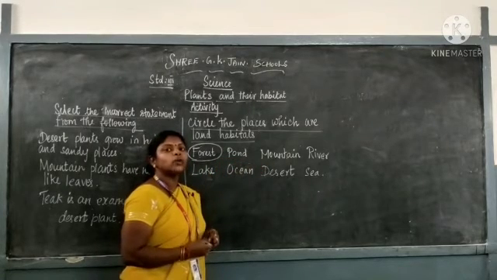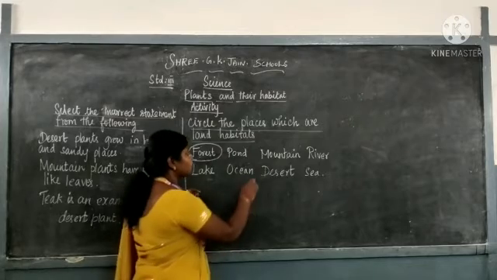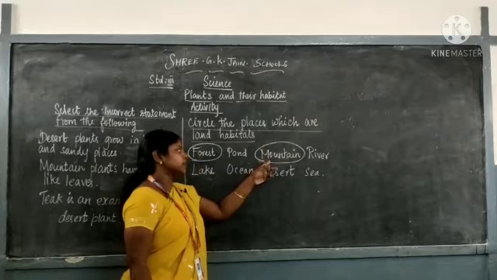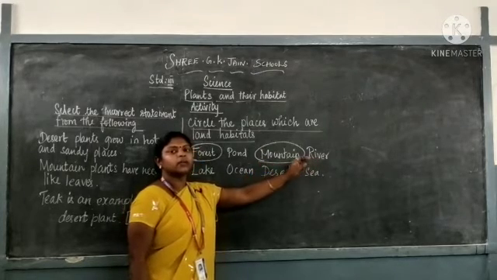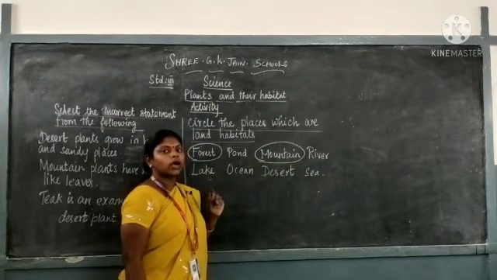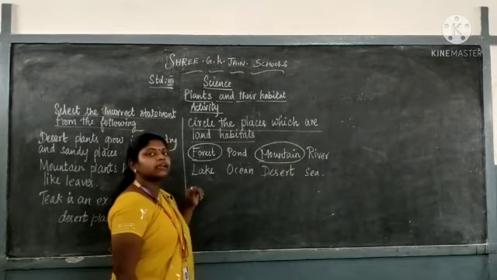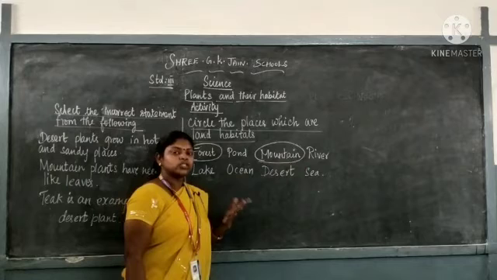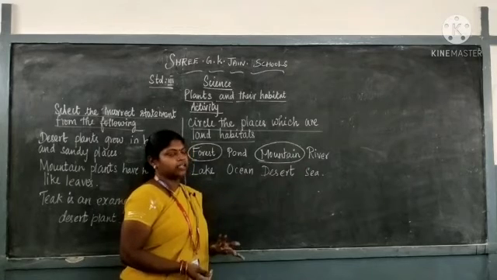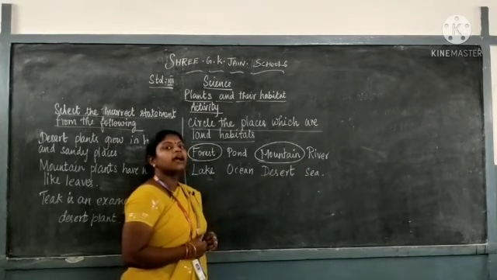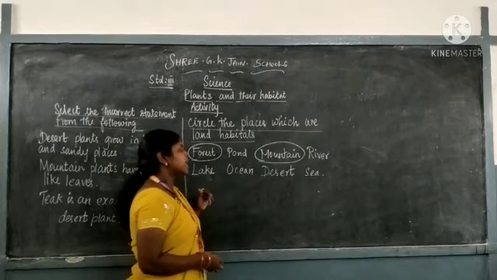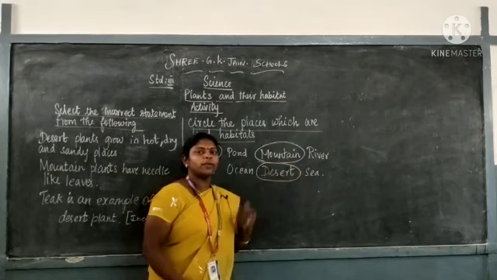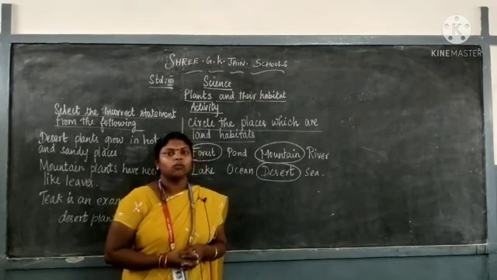Next one, mountain. Yes, mountain is also a land habitat. We should circle it out. The next one is a river. A river is a water body. Lake. Lake is also a water body. Ocean. Ocean is also a water region. Desert. Desert is a land habitat. So we have to circle this one. Sea. Obviously that is also a water body.